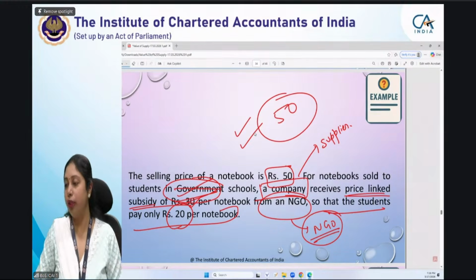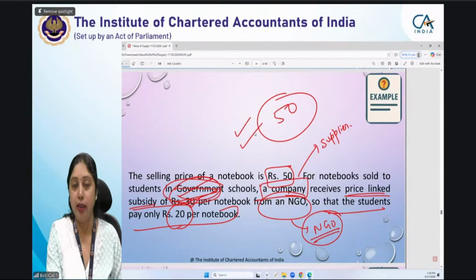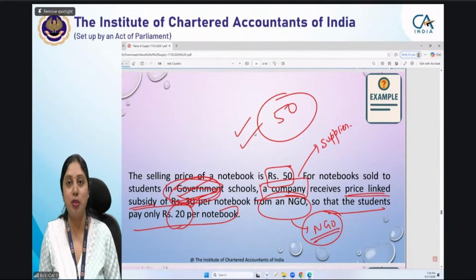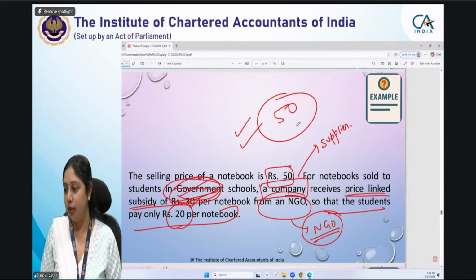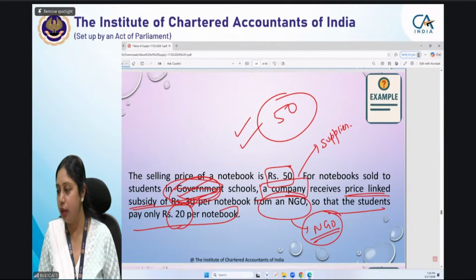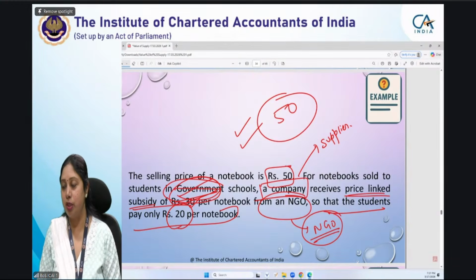So please don't get confused with the word government here. Subsidy is not being received from government. Subsidy is received from a non-governmental organization. Okay. So Purab, now you got the correct answer. It is neither government subsidy, and it's a price-linked subsidy. So yes, the answer is 50.